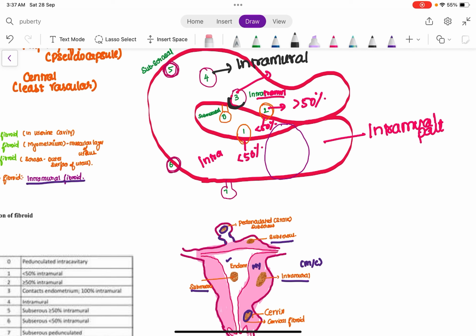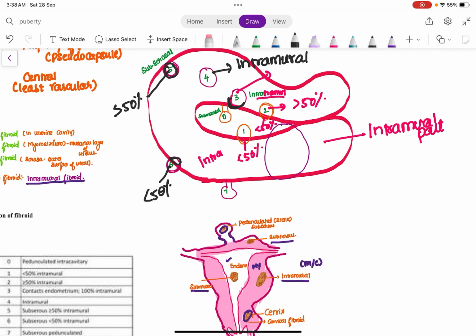So what do 5, 6 and 7 tell us? Subserous fibroid means the fibroid is located in the serosa, right? The outer part of the uterus, the serosa, is where this fibroid is located. Therefore, it is subserous. But what is type 5 of the FIGO classification? Type 5 tells that more than 50% is in the intramural segment. Type 6 means less than 50% is in the intramural segment. As you can see here, more than 50% is in the intramural segment in type 5. In type 6, less than 50% is in the intramural segment.